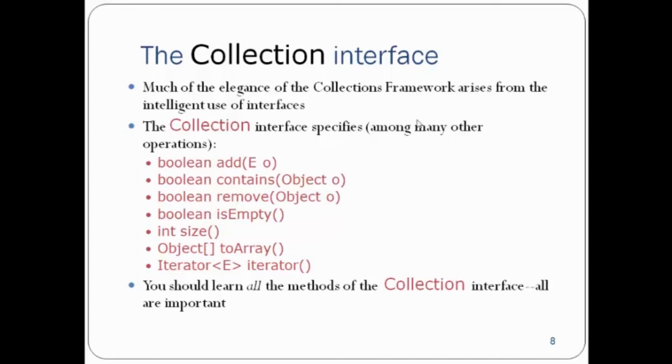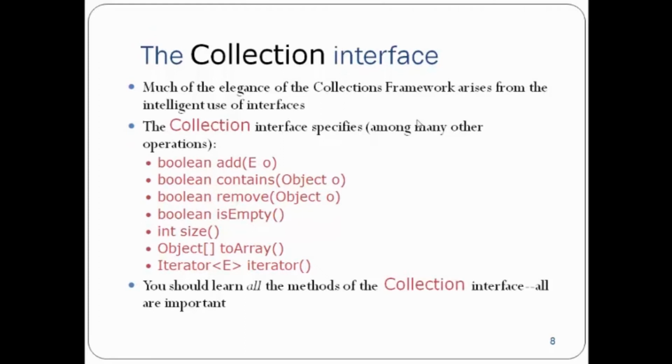After that, we have another important method, isEmpty. This will tell you whether your collection contains any element or not. If it does not contain any element, then isEmpty returns true. Then we have int size. It will tell you the size of your collection, depending upon how many elements are there in it. Then we have this interesting method toArray, which returns an object array. So basically toArray changes any of your collections to an array. This is how it is available to convert any collection to an array.